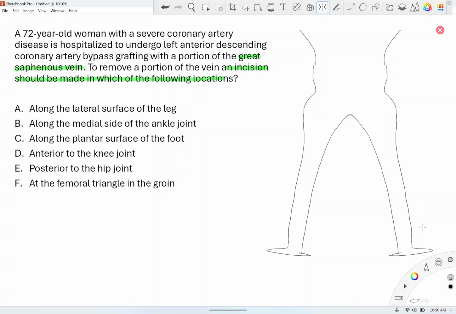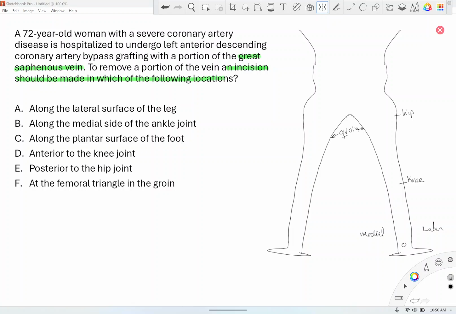So this is the lateral side, and this will be the medial side. And let's say here we have the malleolus. That's important. Here we have the knee, and here is the hip. So this would be the groin area and hip bone. So just to have some landmarks for us to know.